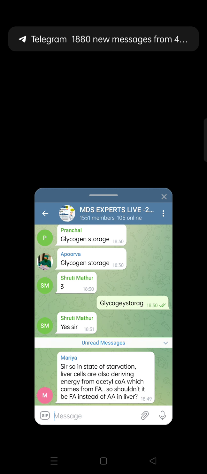First option, glucose; fatty acids plus ketone body; amino acid. Mark this. But if this option is altered, suppose your third option is ketone bodies, then mark this.